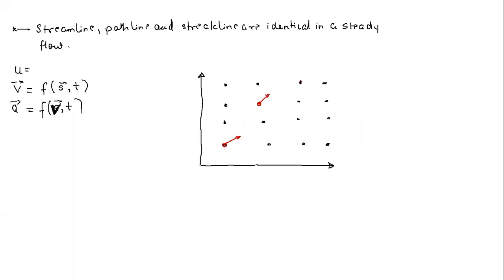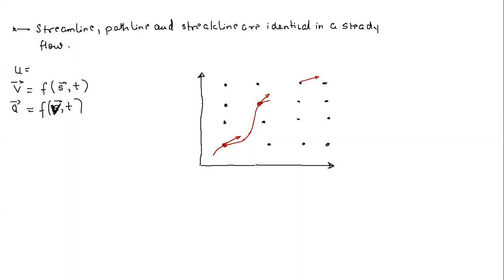Then again, I choose this one point and I said the direction of velocity vector is this one. Now if I draw a curve through these points, it should be drawn in such a way that the velocity vector at each point is tangent to this curve, correct?